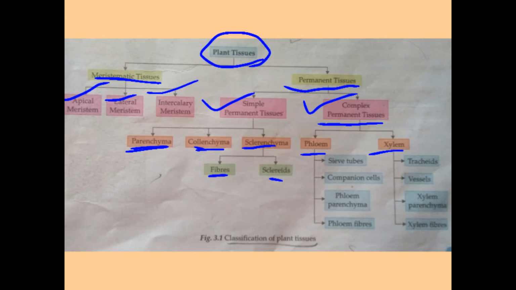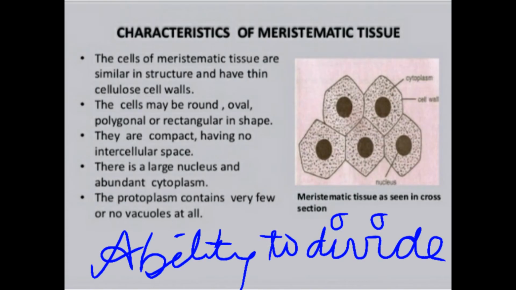About phloem and xylem you have already studied that phloem is responsible for the translocation of food and xylem is responsible for the minerals and water. Now phloem consists of sieve tubes, companion cells, phloem parenchyma and phloem fibers. Xylem consists of tracheids, vessels, xylem parenchyma and xylem fibers. Now let us discuss meristematic tissue.